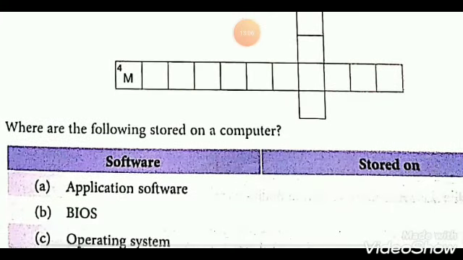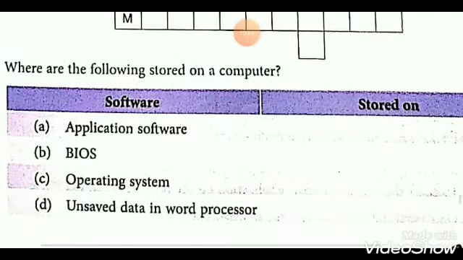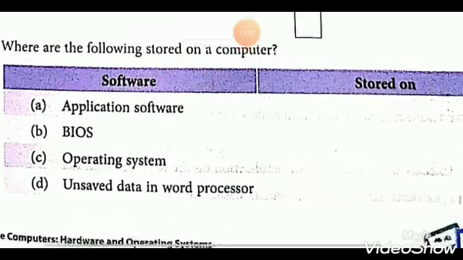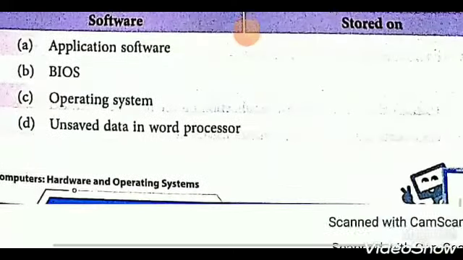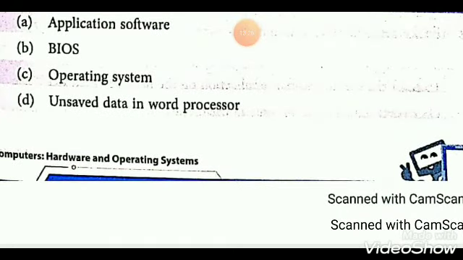Okay. Where are the following stored on a computer? Application software is stored on hard disk. BIOS is stored on ROM or flash memory. Operating system is stored on hard disk. And unsaved data in word processor is stored on RAM.